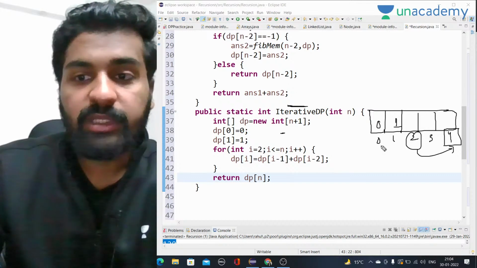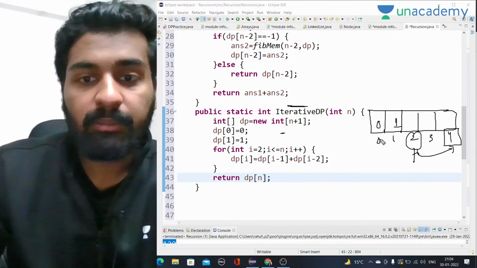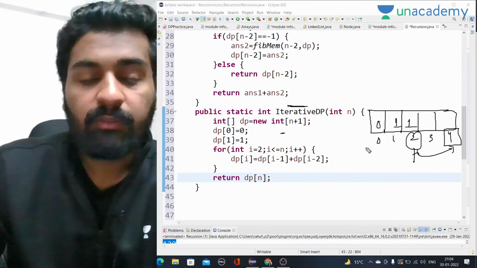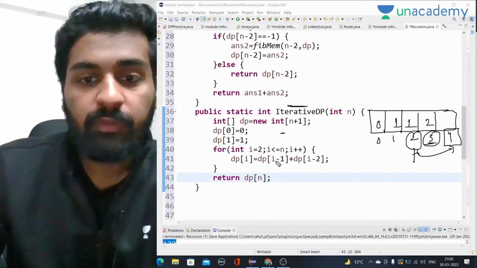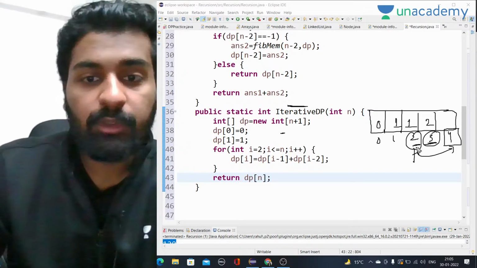So now it will start from the second index. It will check dp of 2 will be dp of i minus 1, dp of 1, plus dp of 0. So it will be 1 only, right? Again we will go to the third index. Now for the third index, dp of 3 will be dp of i minus 1 plus dp of i minus 2. So 1 plus 1 is equal to 2. Okay, now dp of 4 will be dp of 3 plus dp of 2. So 2 plus 1 is equal to 3, so 3 will be the answer.